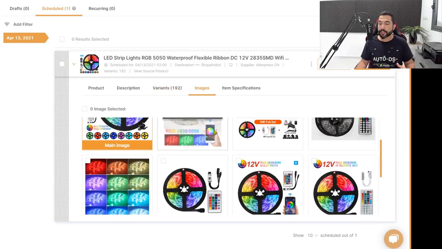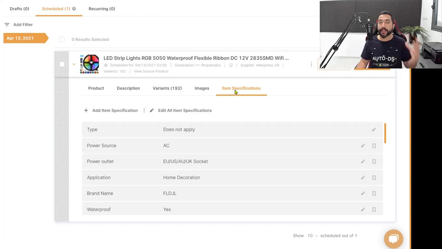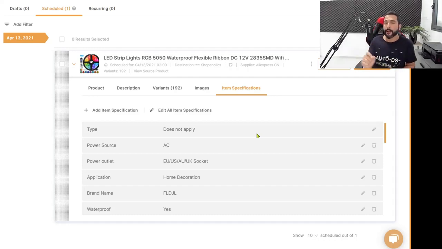Here we also have the images tab with the variant's images, and of course the item specifications, where you can edit, add, delete, and do whatever you need with the item specs. Add as much as possible. That's always my recommendation, to get more people that will search and see your item using filters. There's a lot of customers who search on eBay by searching with the keyboard, which is great, but many of them also use the filtering options, and if you don't use the item specifications, they simply will not get to your product.